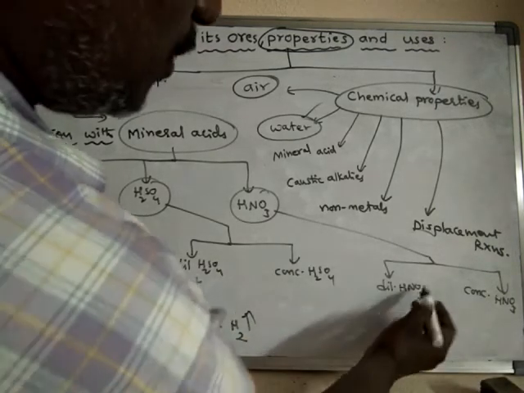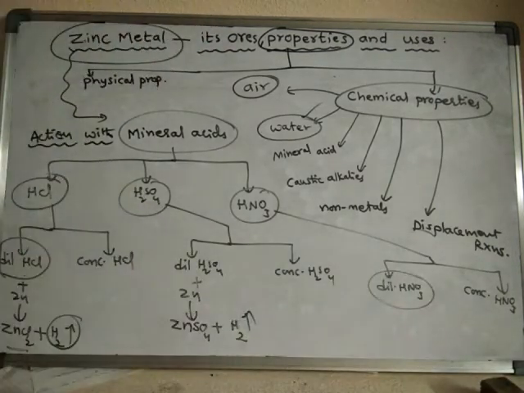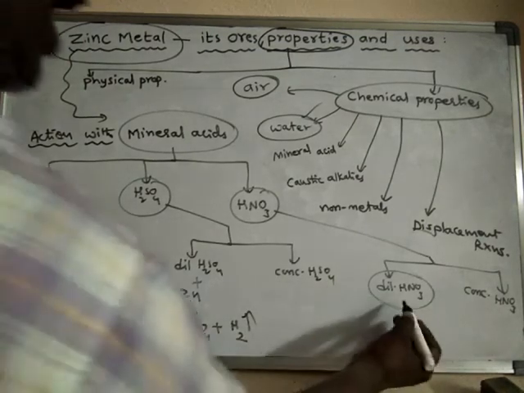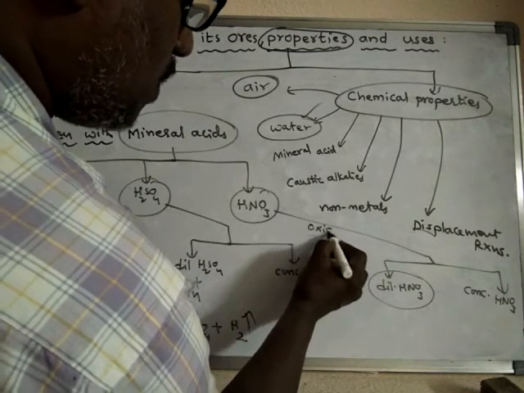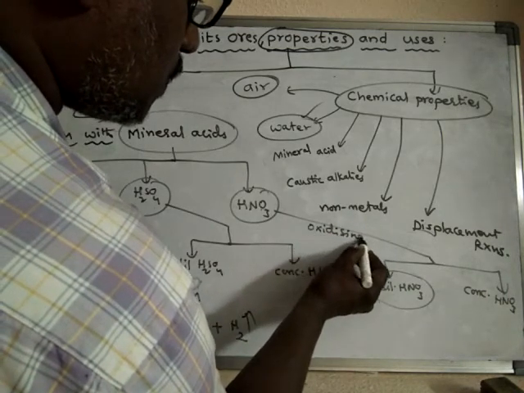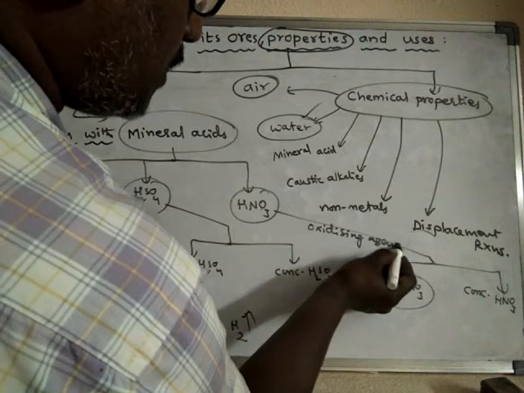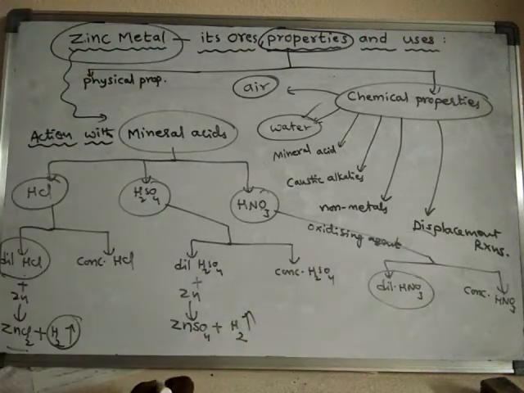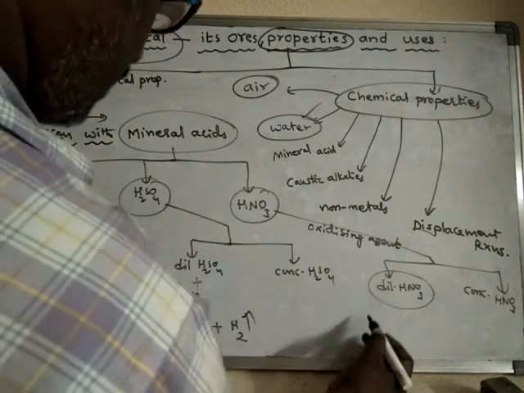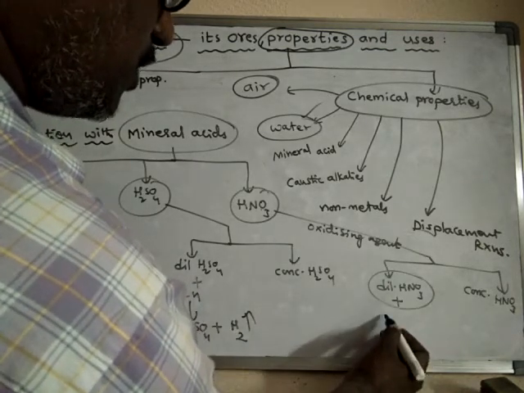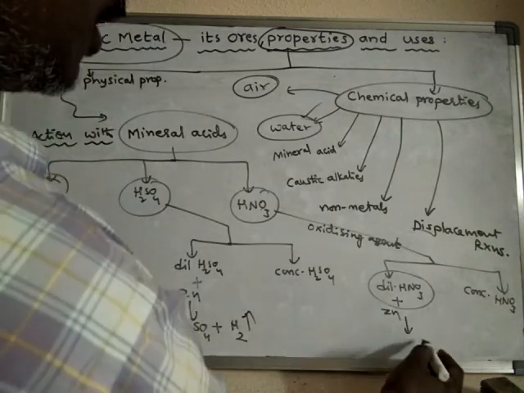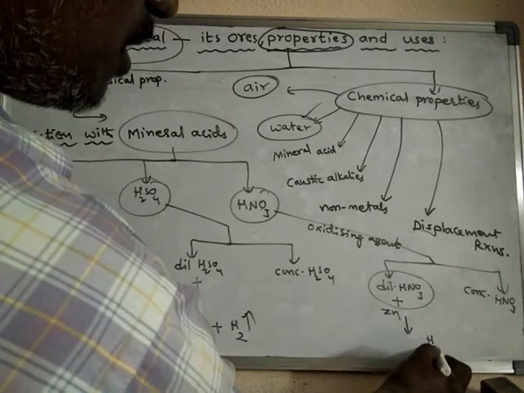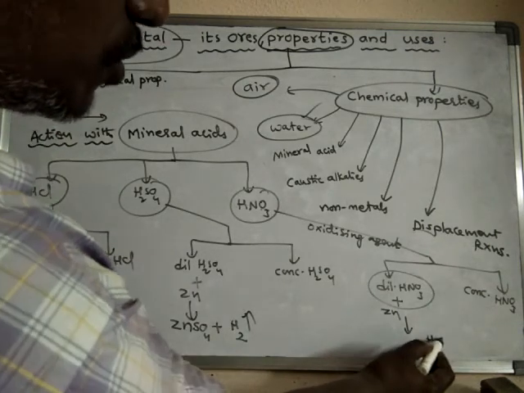But with dilute HNO3, what happens? As HNO3 is an oxidizing agent, remember HNO3 is an oxidizing agent, what happens? Here when HNO3 reacts with zinc, initially hydrogen gas is liberated, but this hydrogen gas is oxidized to water.